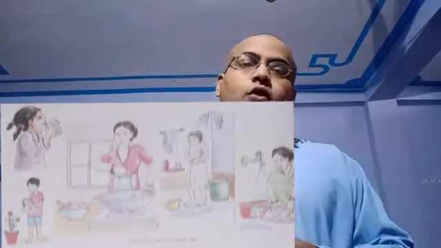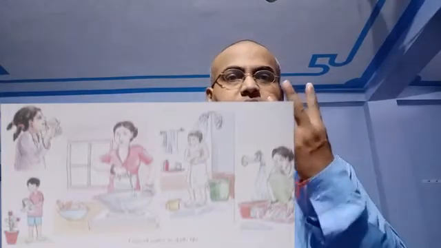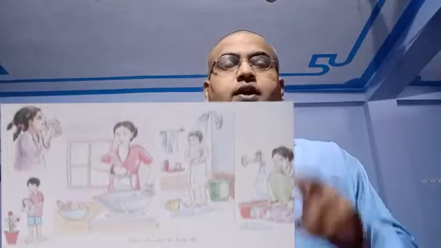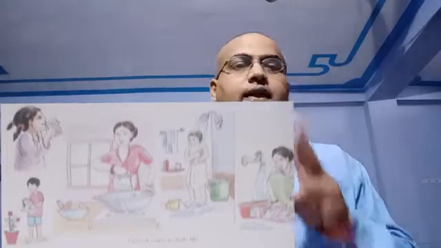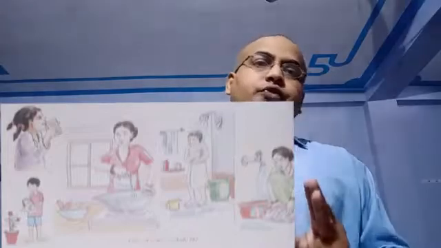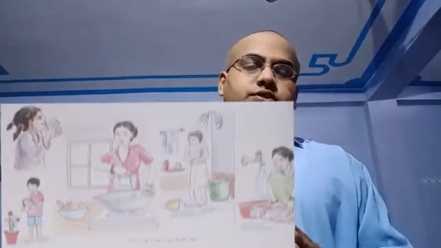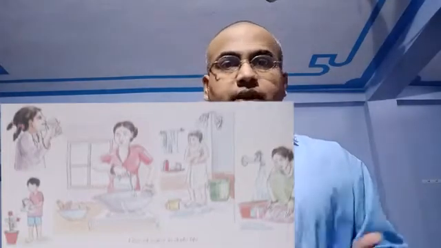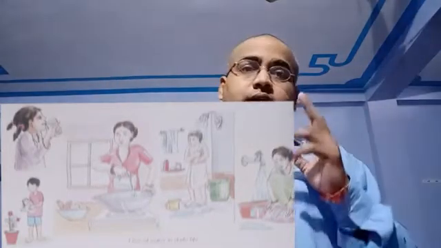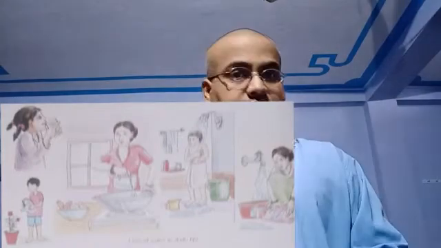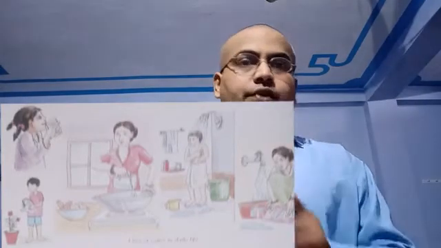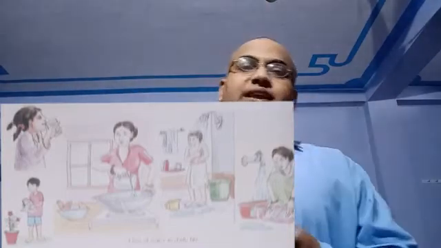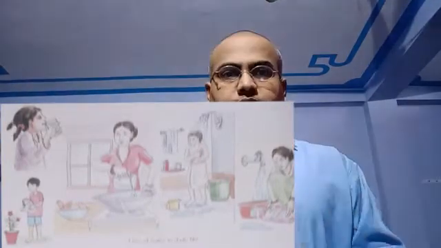So what are the forms in which we get water? There are mainly 3 forms in which we get water. Number 1 is liquid, number 2 is solid, and number 3 is gas. If you think about examples of these 3 forms, then liquid form means normal water we are getting every day. Solid form means ice. Okay, that is the solid form of water. And number 3, that is the gaseous form of water, means water vapor.